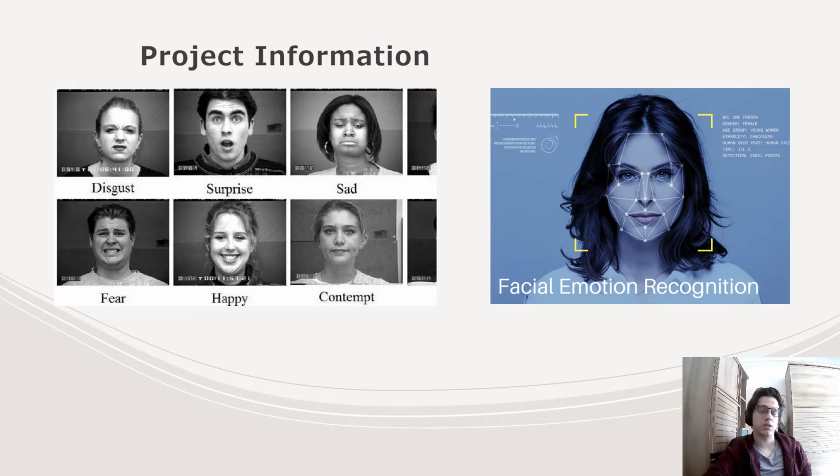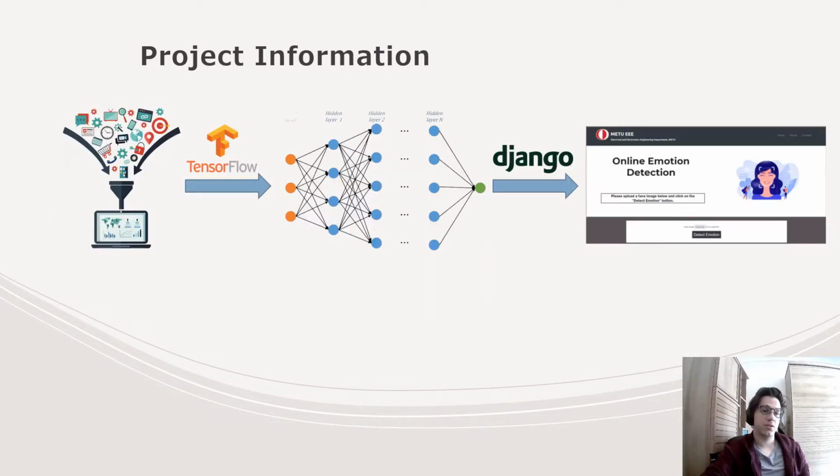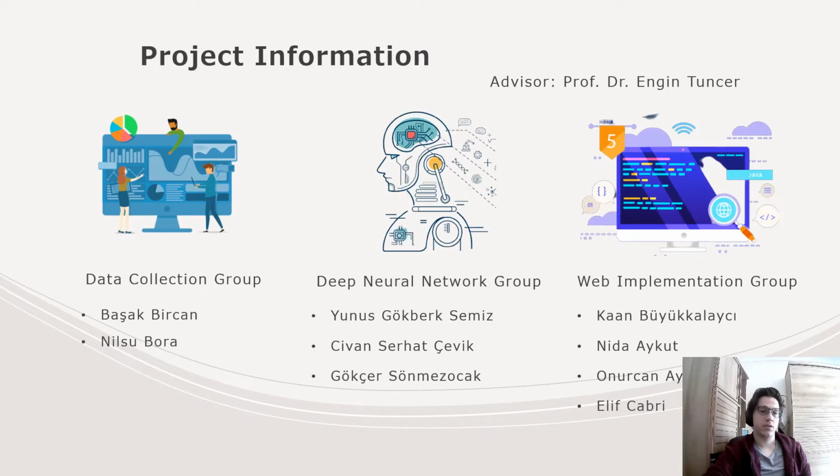The aim of the project is to solve one of the hardest problems of computer vision, emotion recognition from facial images and videos. To solve this problem, a deep neural network will be modeled with a very strong machine learning software named TensorFlow. In order to train this model, a dataset will be created. Later, this trained model will be implemented into a website. Hence, the final product is able to recognize your emotion with the image you upload to this website.